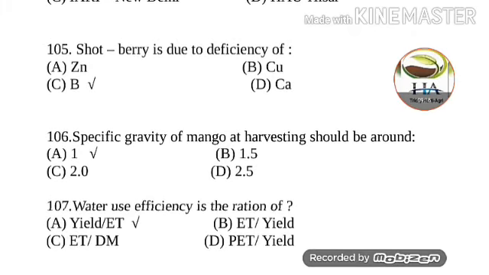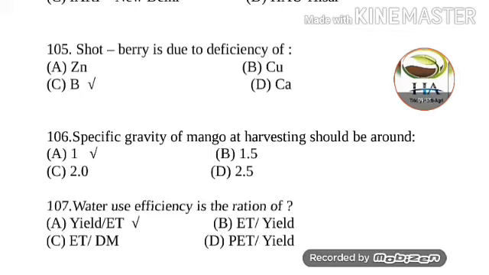Next question is, specific gravity of mango at harvesting should be around 1, 1.5, 2 and 2.5. So specific gravity of mango at harvesting should be around 1. So answer of this question is 1.